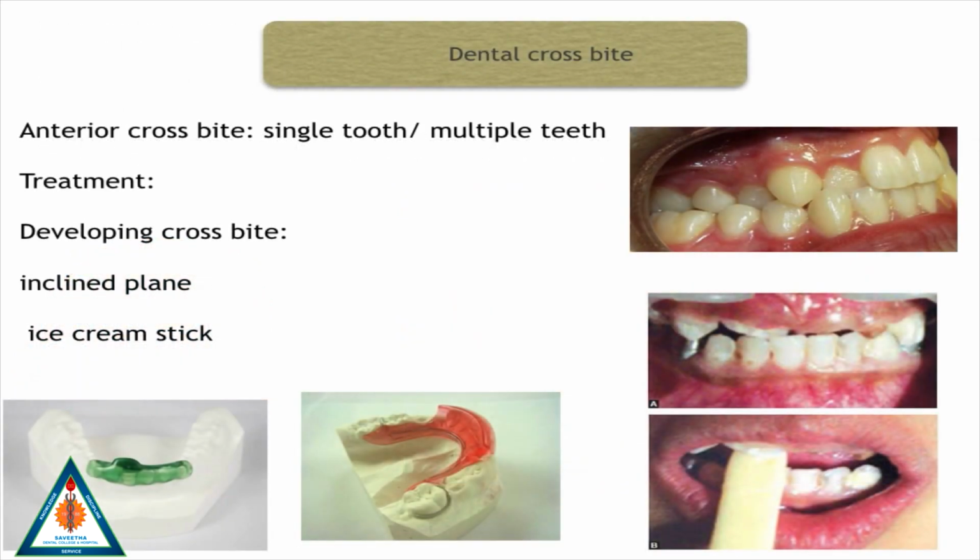Dental crossbite. In case of an anterior crossbite, it can be either a single tooth or multiple teeth. The treatment, in case of a developing crossbite, is normally done by using either an incline plane, which is also known as a Catlan's appliance, or by using an ice cream stick.